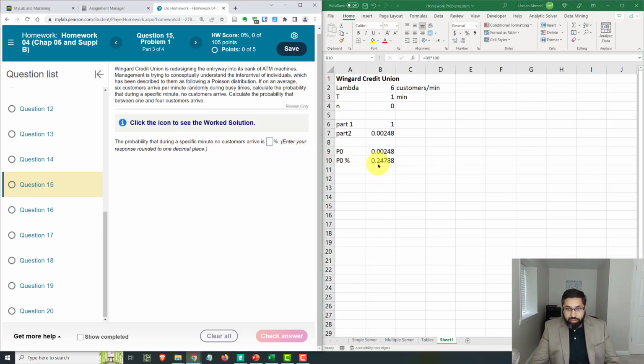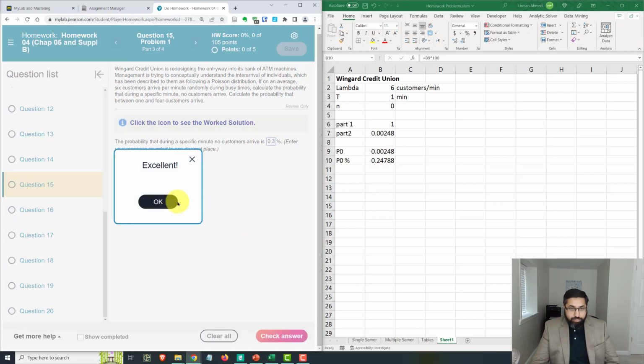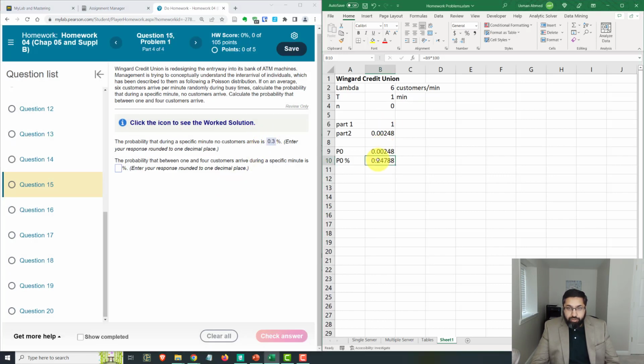rounded to 1 decimal place, so that should be 0.3. Okay, because if you use the Excel rounding, the show fewer decimal places button, it's going to do the rounding for you, and to 2 decimal places is 0.25, but to 1 decimal place, Excel makes it 0.2. Why? Because Excel knows that it's 0.247, it's not 0.251. 0.251 rounds to 0.3, 0.247 should round to 0.2, but here they do the old school type of rounding where to round 0.24, first you round the 4 up to 5, and then 0.25 rounds to 0.3.